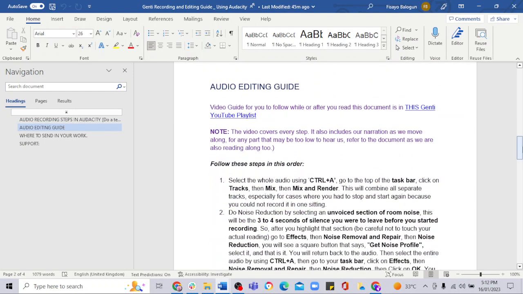After that, we move on to the editing guide portion of this document. It has the YouTube playlist attached. So like I mentioned earlier, you can watch the video on YouTube as you're reading this document. So it's like a watch along. As you're practicing, as you're watching the video, as you're reading the document, you can do all this seamlessly and know that, okay, this was explained in the document, let me see how it was done for better understanding.